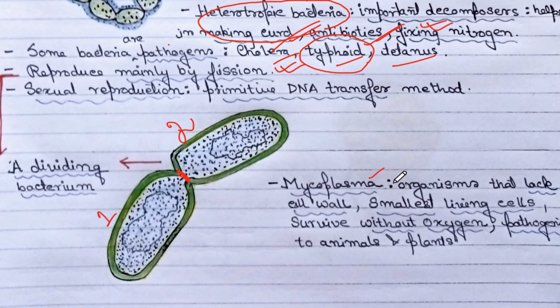Another organism present in this kingdom is Mycoplasma. Mycoplasma lacks a cell wall. They are the smallest living cells identified till now. They can survive without oxygen. They are pathogenic to animals and plants. Okay, so with Mycoplasma, the characterization of Monera is done. Our next topic will be Protista.